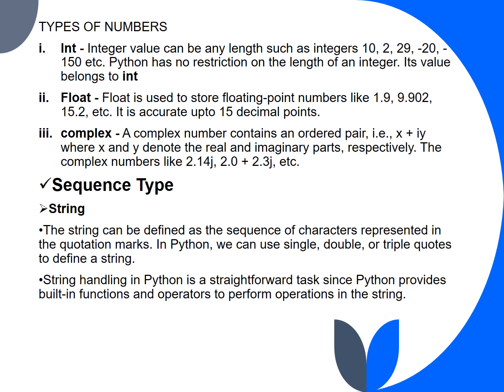Sequence type: string. The string can be defined as a sequence of characters represented in quotation marks. In Python, we can use single, double, or triple quotes to define a string. String handling in Python is a straightforward task since Python provides built-in functions and operators to perform operations on the string.